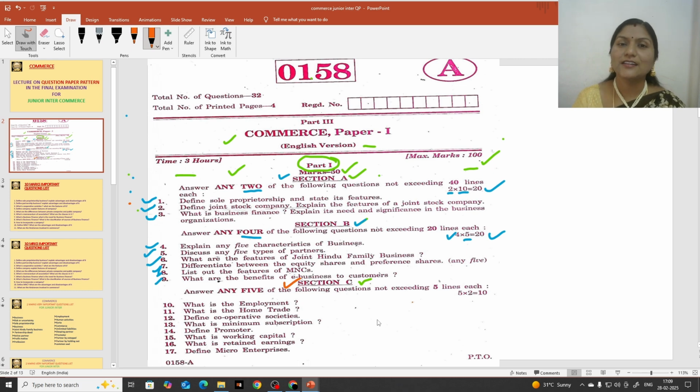So you should write the answer in a simple manner. You may write the answer in 3 to 4 lines, or 5 lines. If you write 3 lines it is also enough, but if you write 5 lines, there is no chance of losing your marks. So between 3 to 5 lines, you can write the answer.